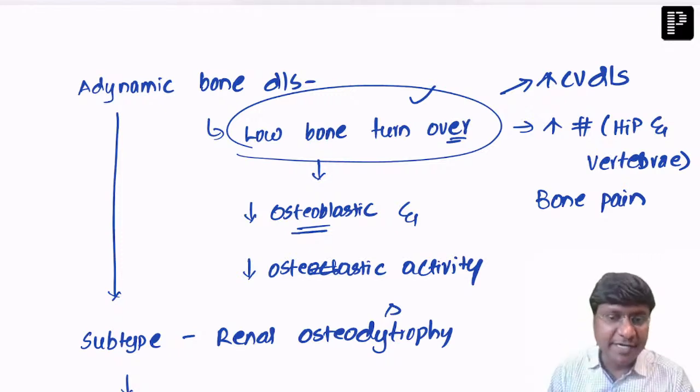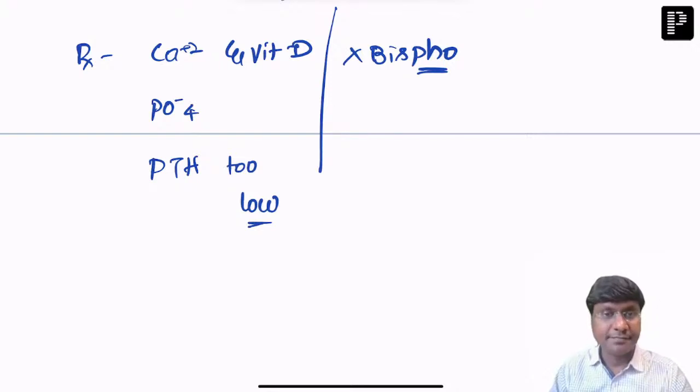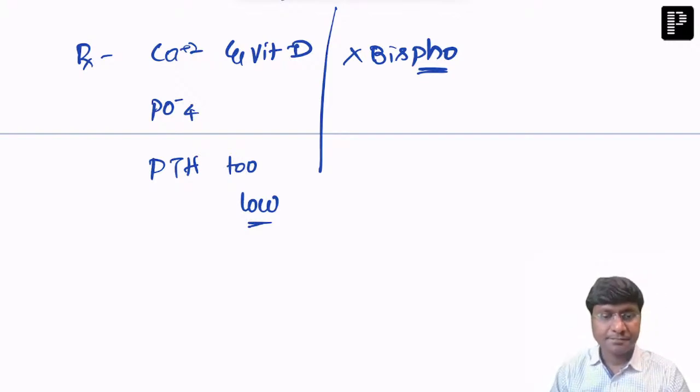What is teriparatide? It is a parathormone analog. Yes, so when parathormone levels are too low, then you can give teriparatide. Okay, so this is about adynamic bone disease.